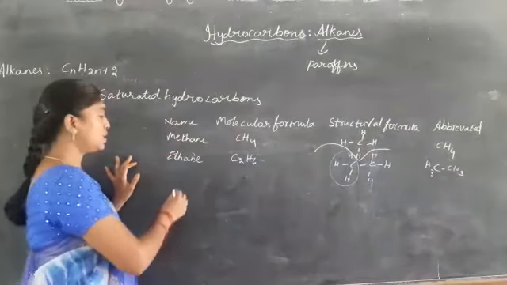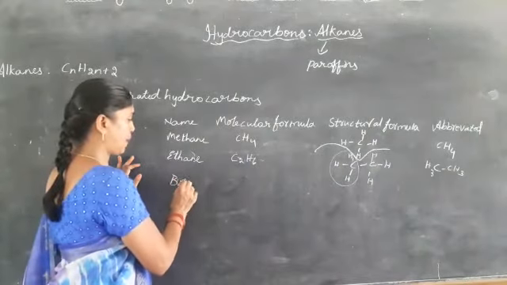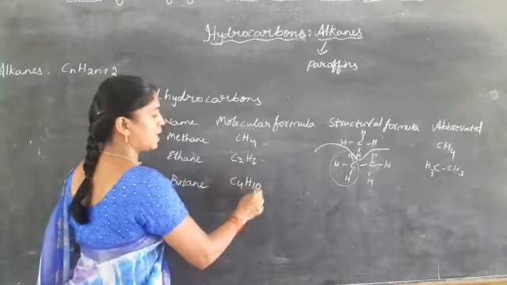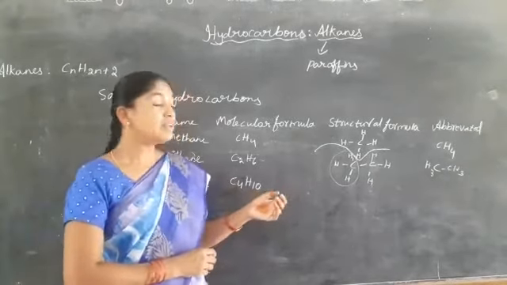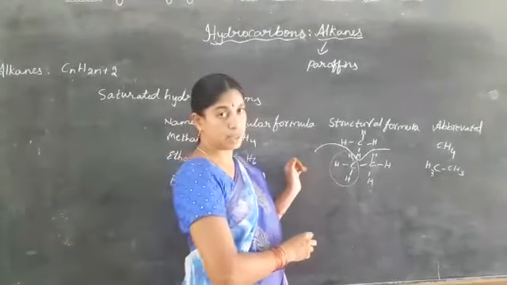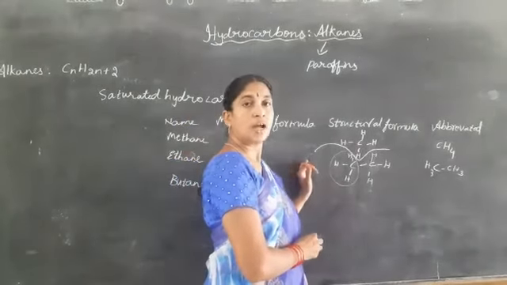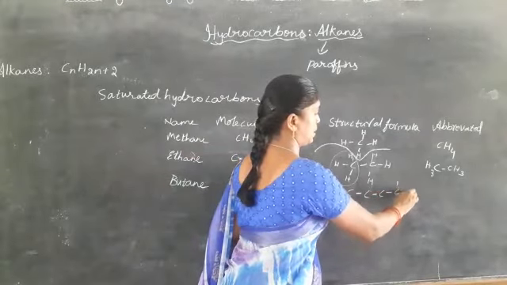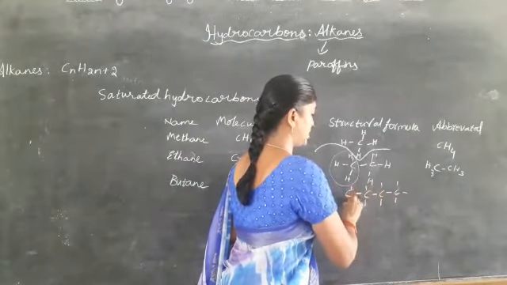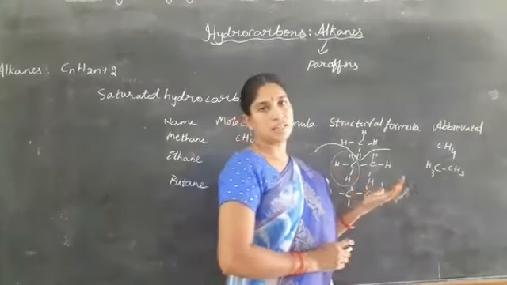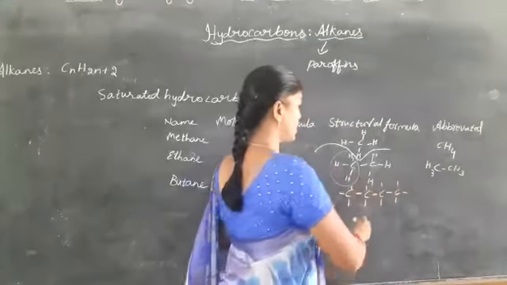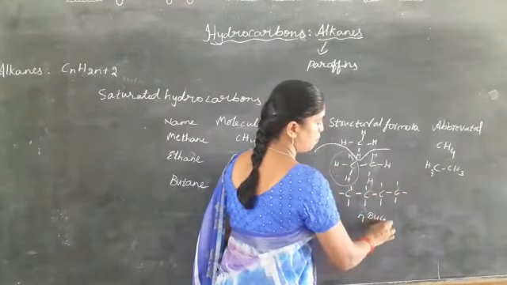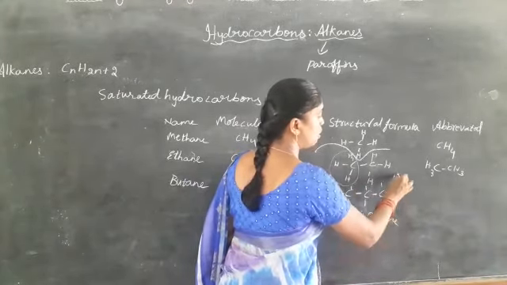So let us go for butane, C4H10. Then we will draw the structure of butane. Butane means 4 carbons, so draw the 4 carbons as in other alkanes, so that we call it n-butane, normal butane.